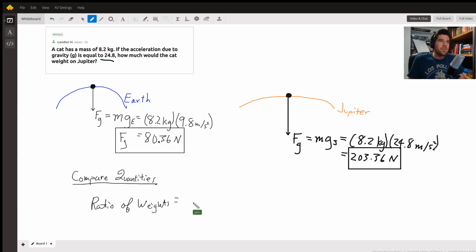This would just be the weight on Jupiter divided by the weight on Earth.